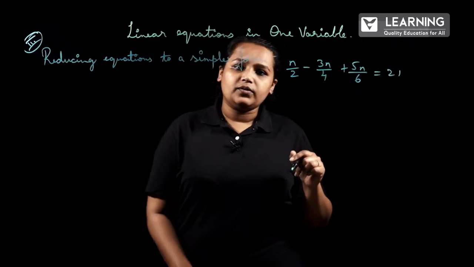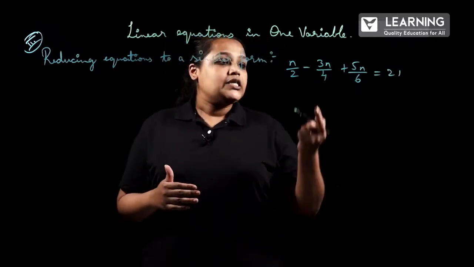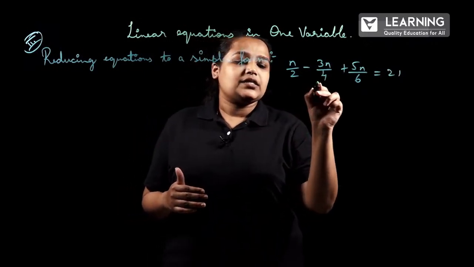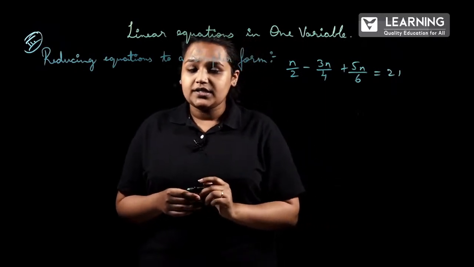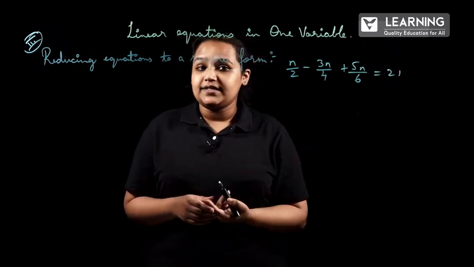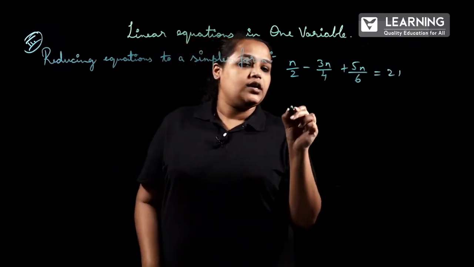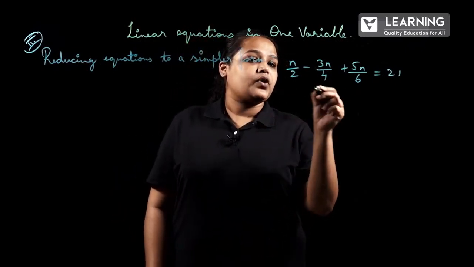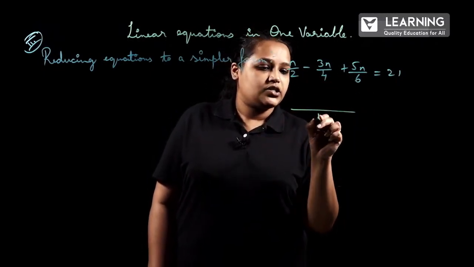So what we have to do is exactly the same thing we did in the previous section. Since all are fractions and the denominators are numericals, we have to take the LCM. Why? The denominators are not the same. When we take the LCM of 2, 4 and 6, the LCM will be 12.